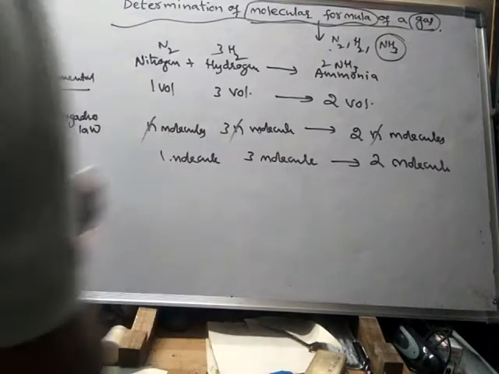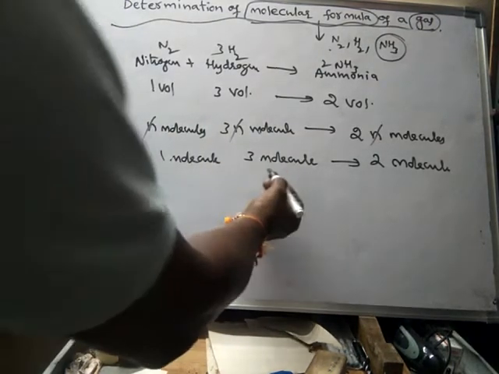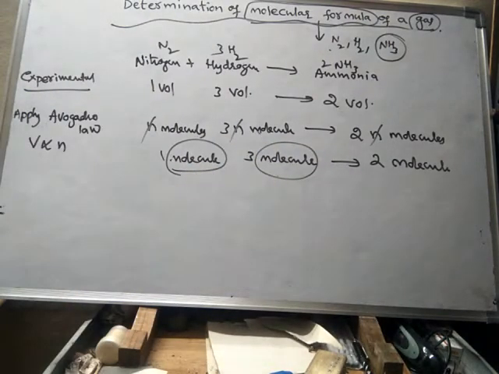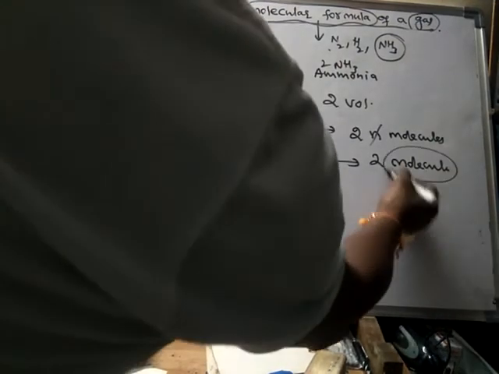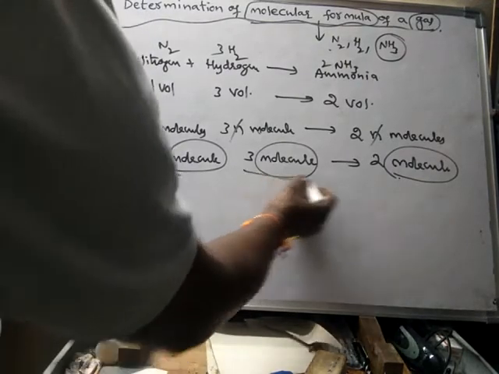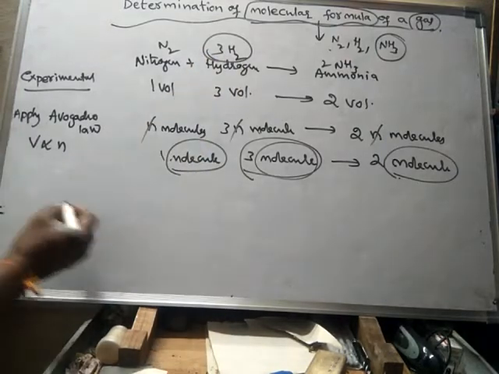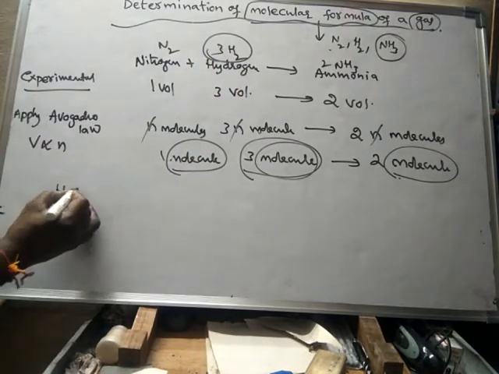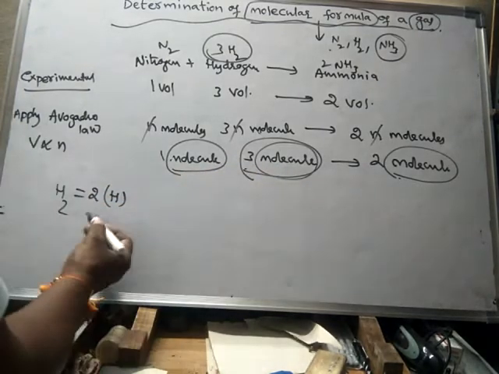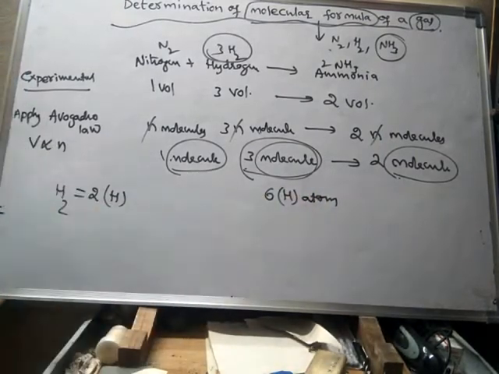Right. So that means 3 molecules of hydrogen and 1 molecule of nitrogen are necessary for the formation of 2 molecules of ammonia. 3 molecules of hydrogen means, since every molecule of hydrogen has 2 hydrogen atoms, 6 hydrogen atoms.